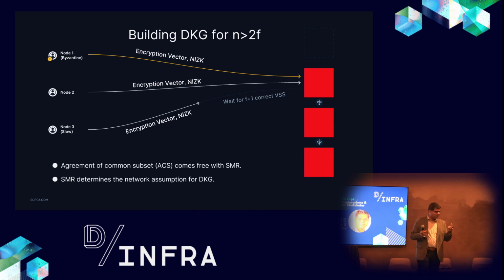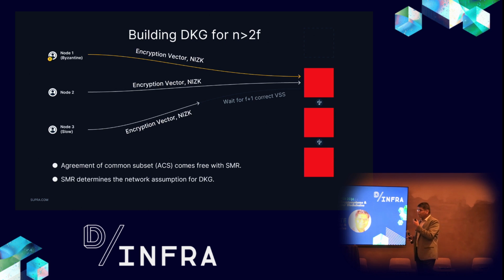Just have these NIZK non-interactive VSS shares sent all to the blockchain, and we'll wait for the first T+1. Because of the prefix property that's always available, because of the ordering of the blockchain, we'll have the exact same T+1 parties that everybody is going to pick.